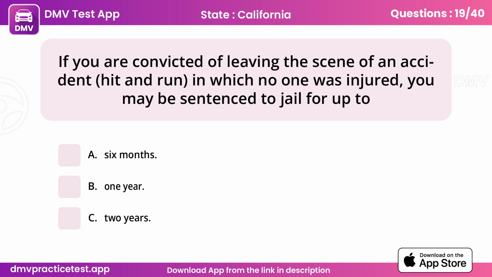Question 19. If you are convicted of leaving the scene of an accident, hit and run, in which no one was injured, you may be sentenced to jail for up to A. 6 months.